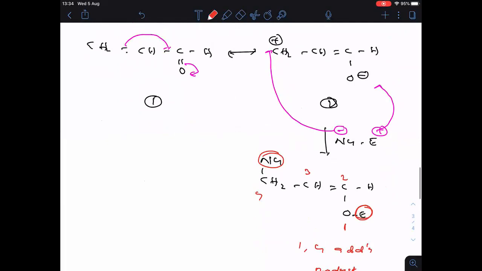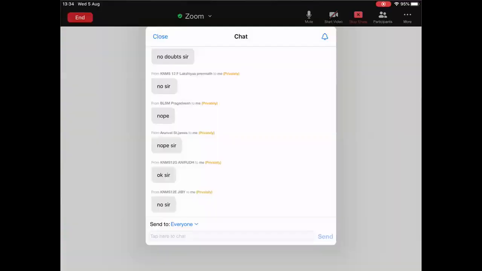So now the actual story begins here. Which type of nucleophiles will do 1,2 addition and which type of nucleophiles will do 1,4 addition? That we are going to see here. Now tell me, anyone have any doubt in this 1,2 addition, 1,4 addition?